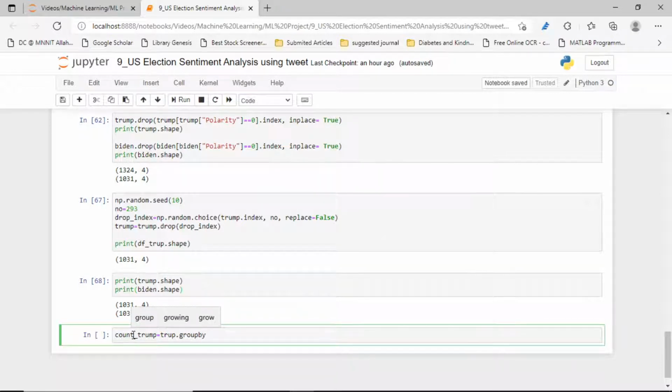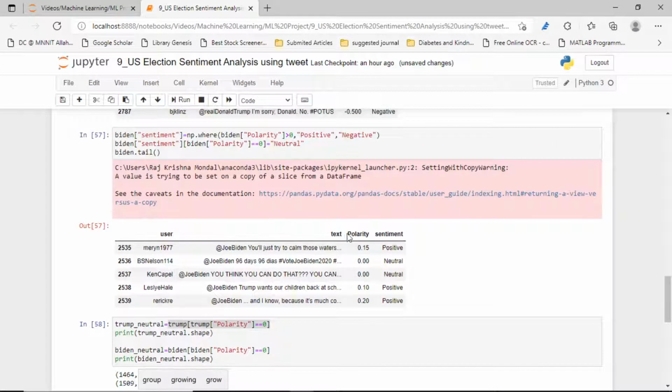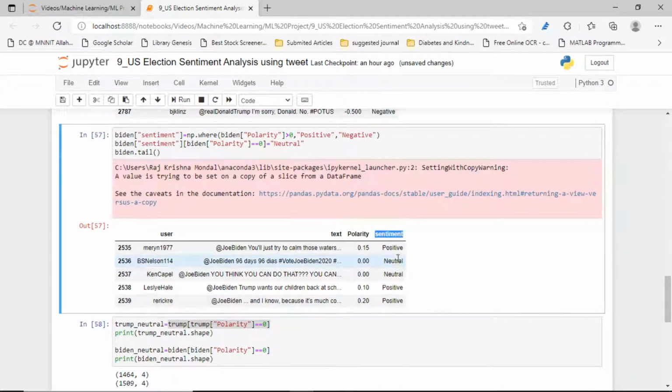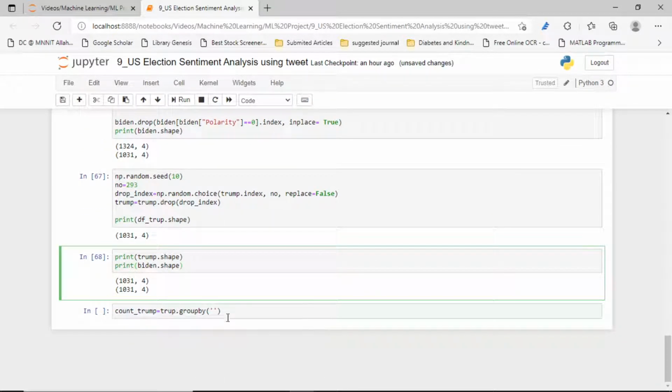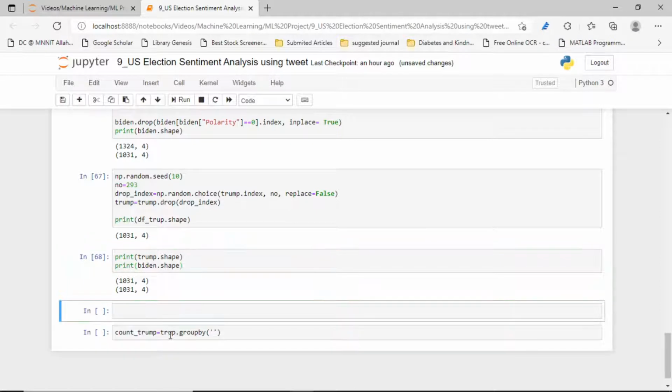We want to group by, just see, based on that sentiment, because we have already removed the neutral one, guys. If you type head and tail, then you will understand.